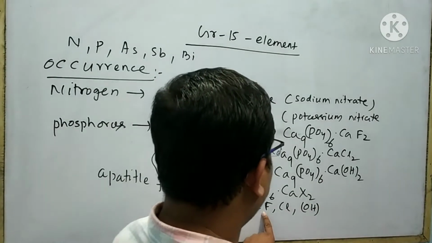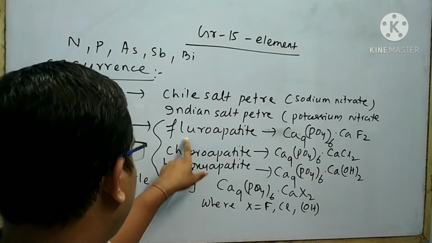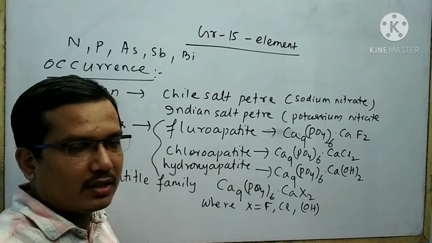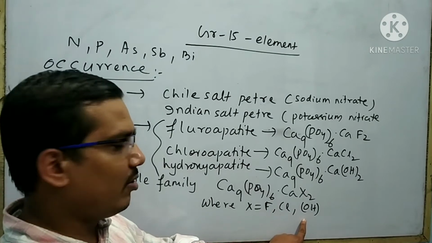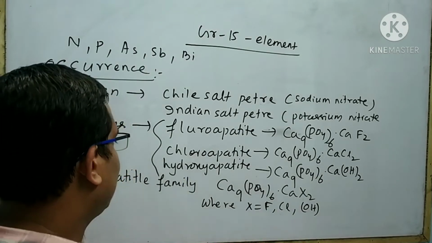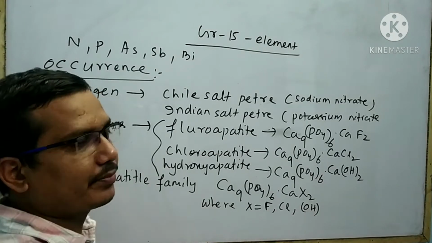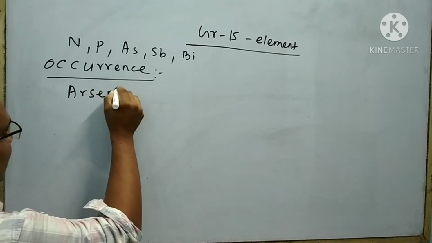If X is equal to fluorine, then we think of fluoroapatite. If X is equal to chlorine, then we think of chloroapatite. If X is equal to OH, then we think of hydroxyapatite.